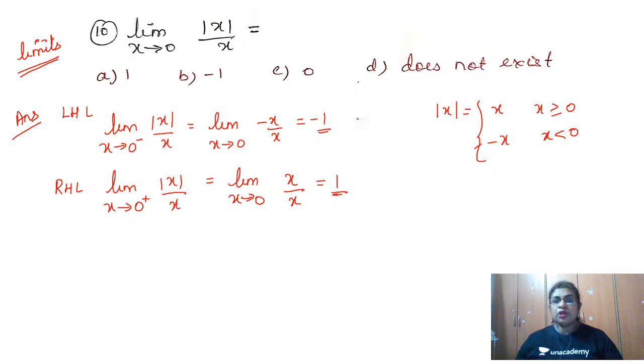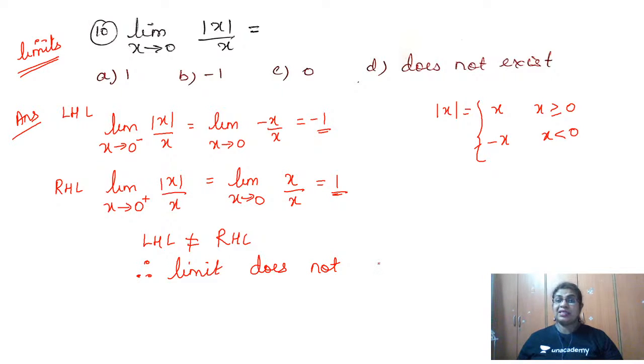What did you observe now? LHL and RHL. You observed that the LHL and RHL limits are not the same. So therefore LHL is not equal to RHL. If they are not equal, will the limit exist? No. Okay, so therefore my answer is the limit does not exist. This is a very important condition for the limit to exist, that is, the left hand limit and the right hand limit have to become equal.